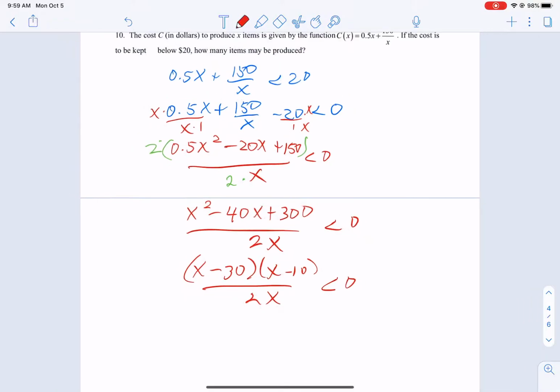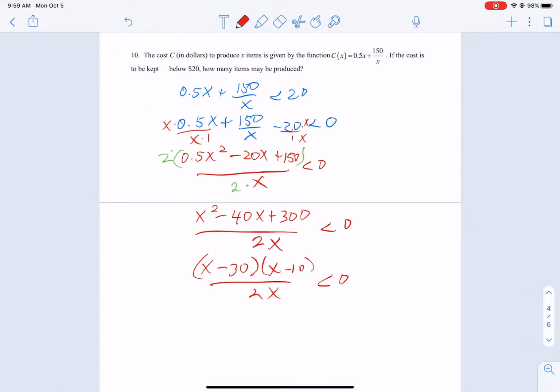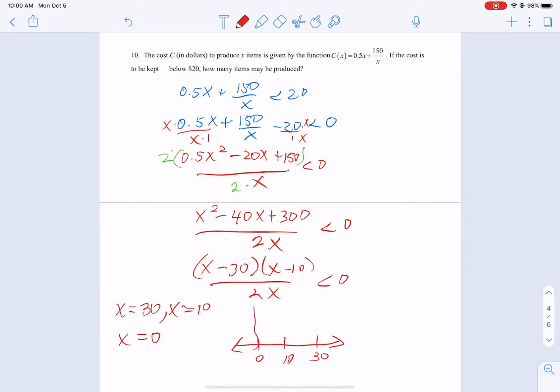And we can do exactly what we did in the earlier problems. So we have zeros from the top of 30 and 10. They would be open circles. And then the bottom has a zero of 0, which is open circle anyway. Let's put them on our chart in least to greatest order.